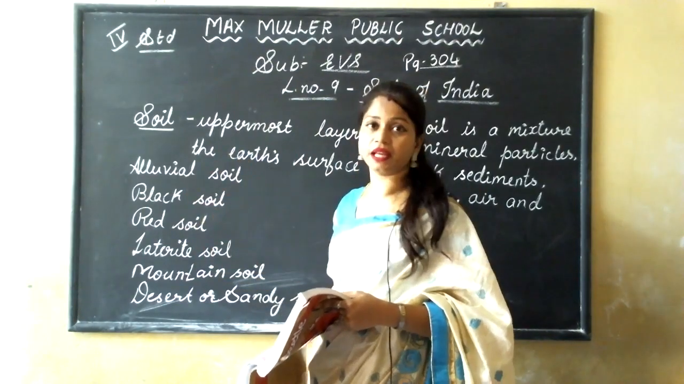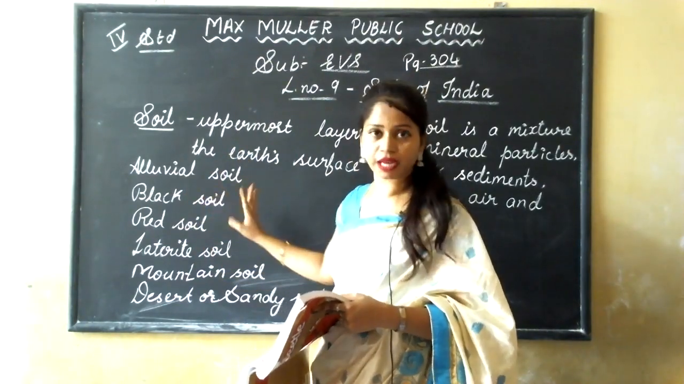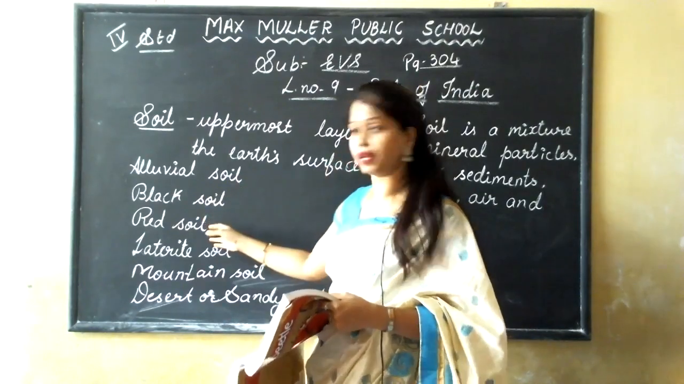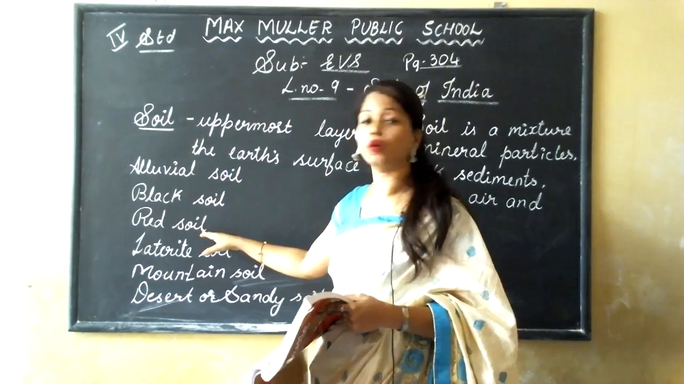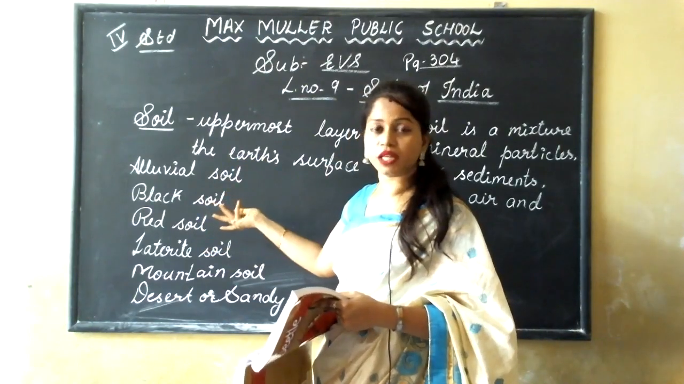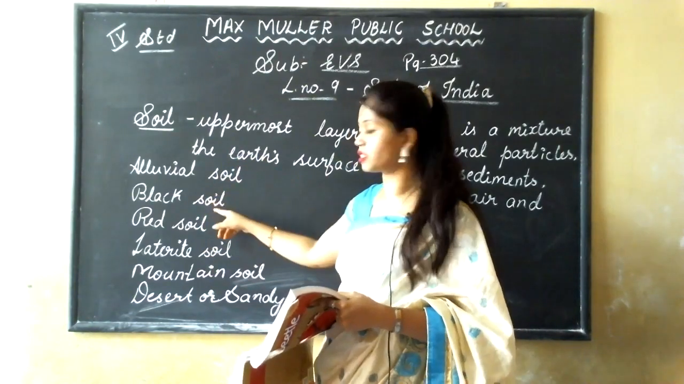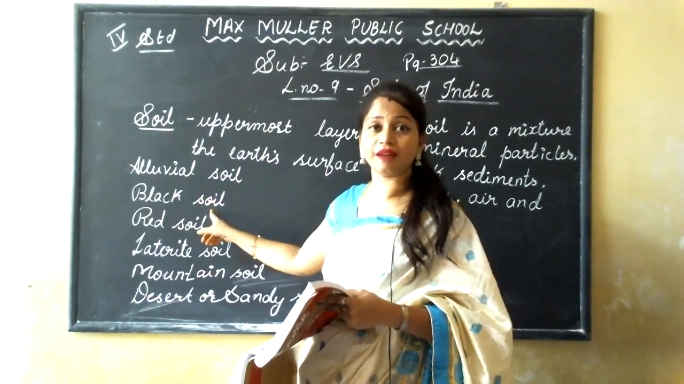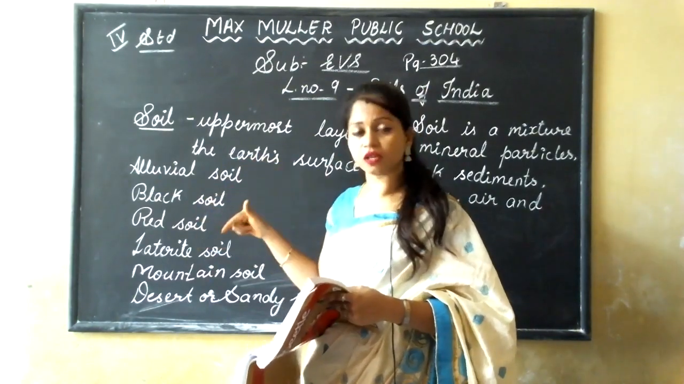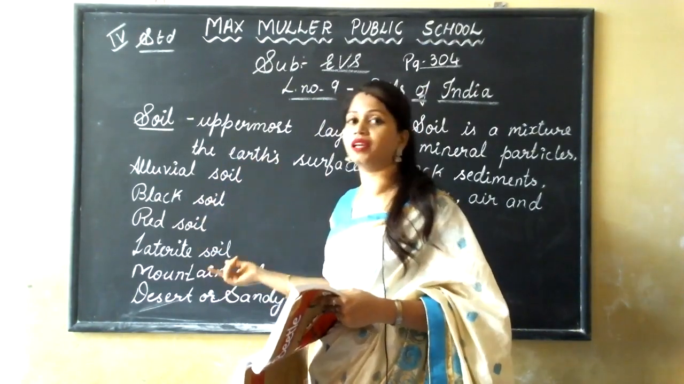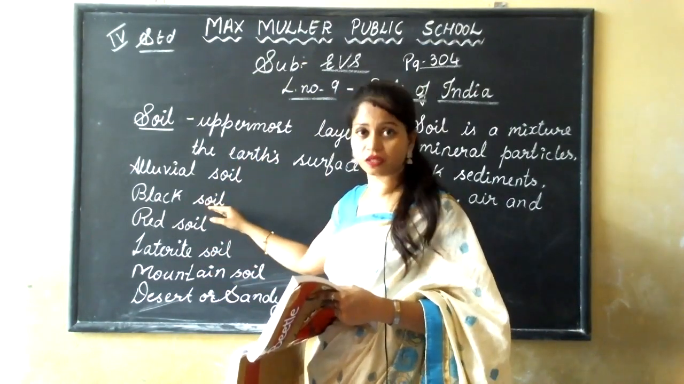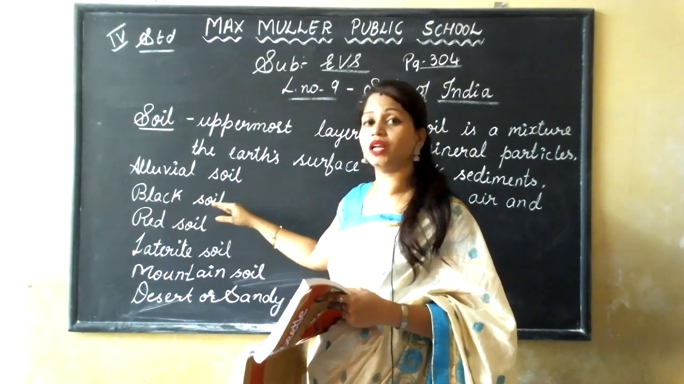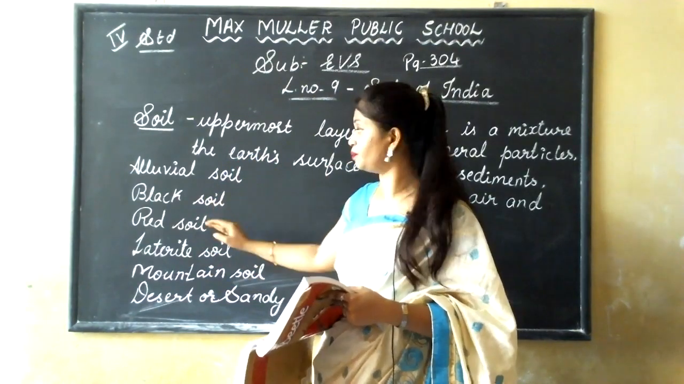And black soil is also very good fertile soil. And red soil has more iron present in it, so it is not fertile at all. And this black soil is also called black lava soil and also black cotton soil, because more cotton is grown in this black soil.